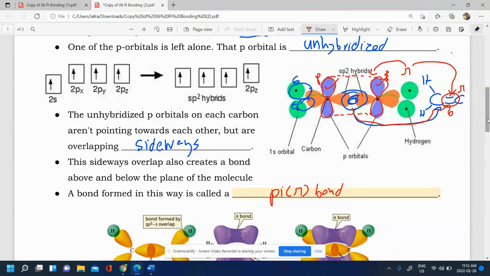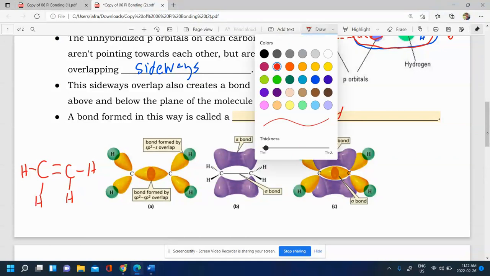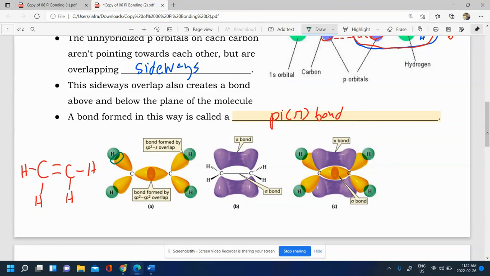So this is another image showing a pi bond here. You can see it from the molecule we've been studying. So this is our molecule here. The direct regions of overlap are sigma bonds. So this is a sigma bond, sigma, sigma. This is a sigma, sigma, sigma, sigma.